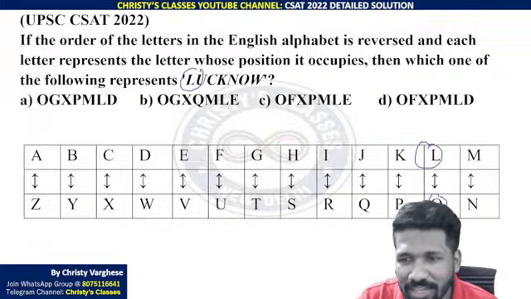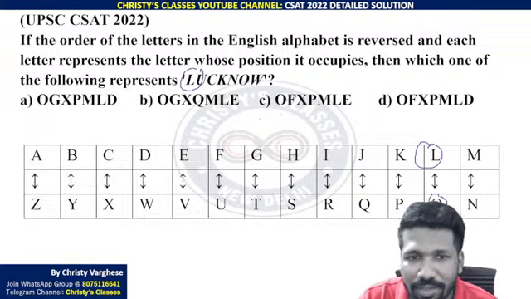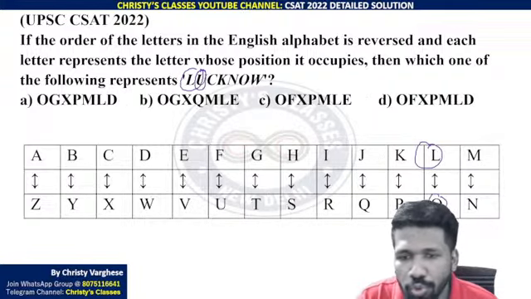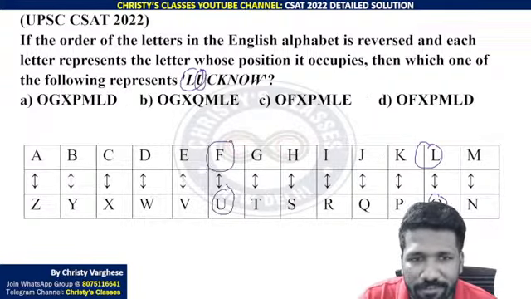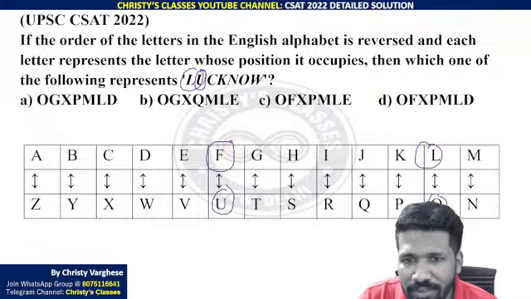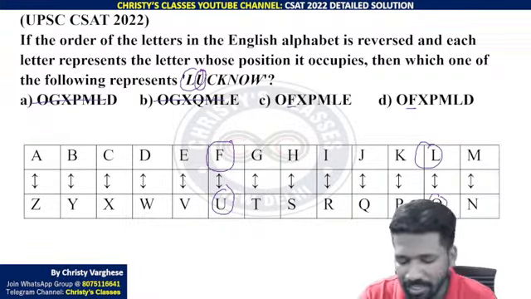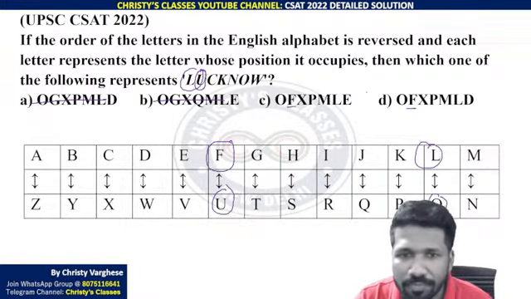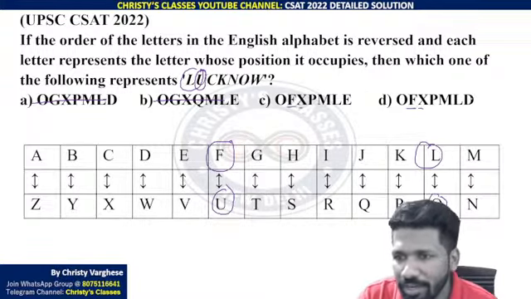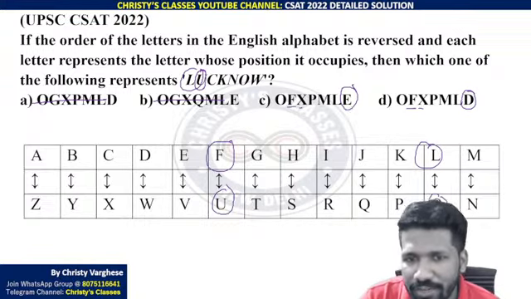All options are starting with O, so you cannot eliminate any of it by that. U corresponding will be F, so the second letter should be F. Second letter being F is there in 2 options only, so 2 options are eliminated because there it is G. Third letter is X in both, so that is not going to give you a different answer. Final letter you check, E and D are different. That way you can save a little more time.